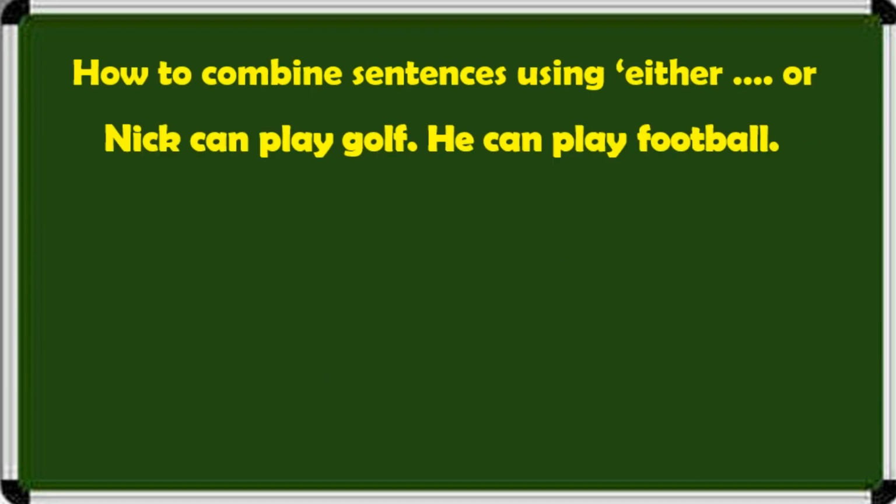Now let's see how to combine sentences using either or with three simple steps. Look at this example: Nick can play golf, he can play football. How can we combine these two sentences using either or? There are three simple steps. The first step.